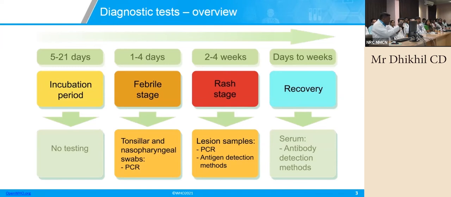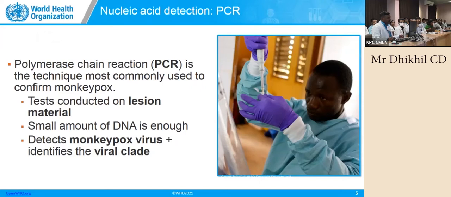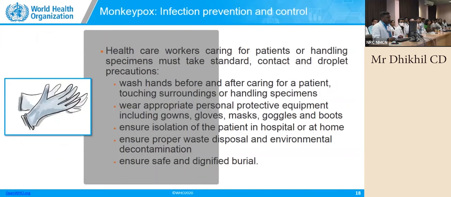You have to cut down the rash, and from there the sample needs to be taken, and again you have to follow this three-layer package system, and then transport to the laboratory. And in the recovery stage, you can go for serum antibody detection methods, and PCR is the most conclusive one.